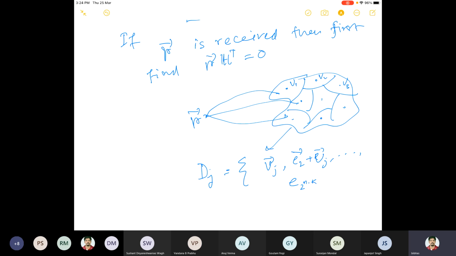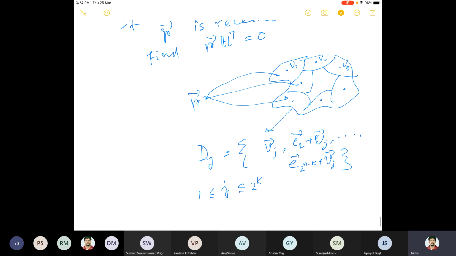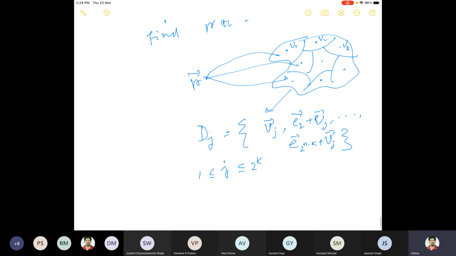So times this VJ. So this will give us the DJ, so j equal to, let's say, 1 up to 2 to the power k. So we have this partition, and once R bar belongs to some DJ, then we'll interpret that the correct code word which was sent is actually the representative one, which is VJ here. Okay, so that was the idea.